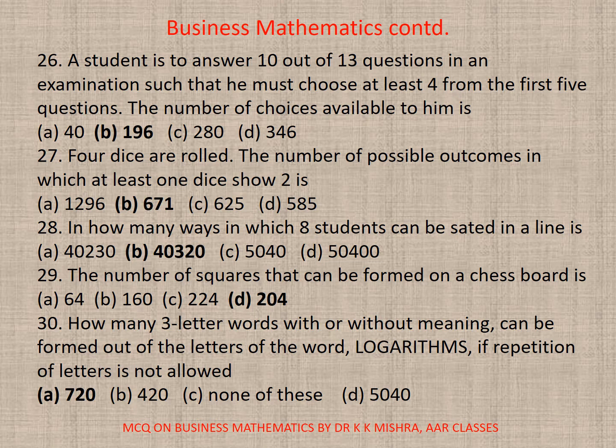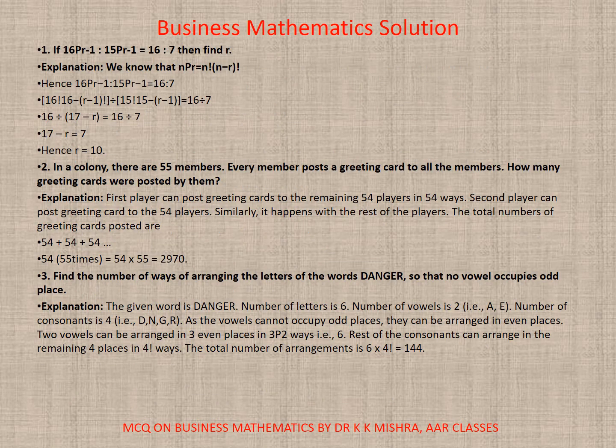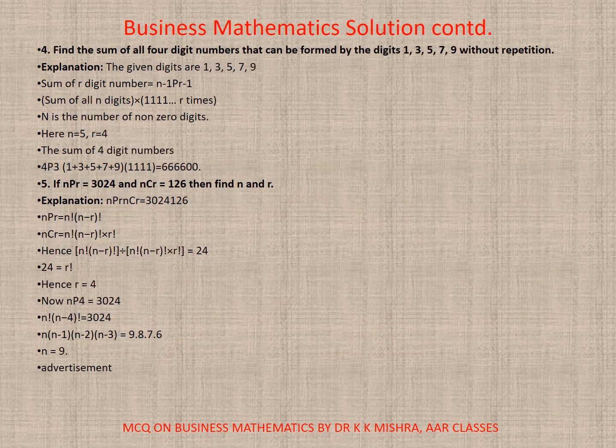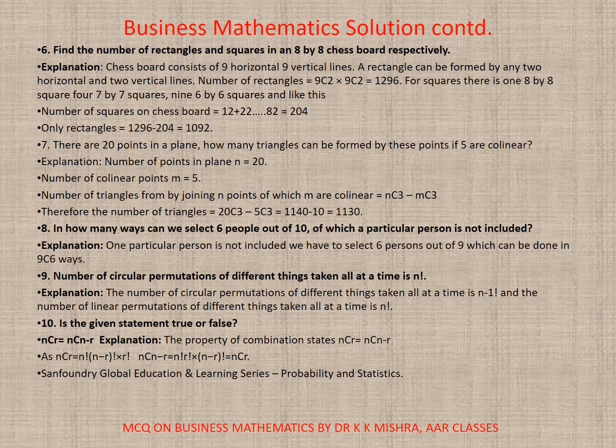30. How many 3-letter words, with or without meaning, can be formed out of the letters of the word LOGARITHMS if repetition of letters is not allowed? So the correct option is A, 720. So this was all about the narration on this set of 30 questions based on permutation and combinations. Now this is followed by the solutions of almost all the questions or hints. You can go for these and understand in these very slides.